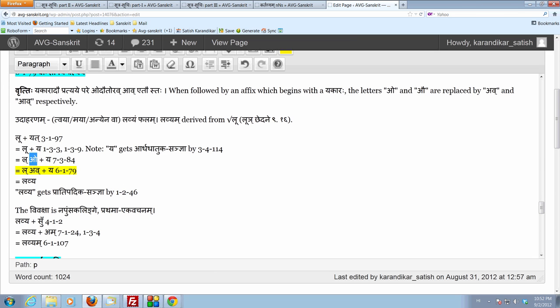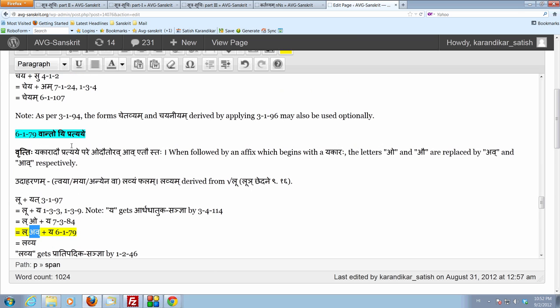And now let's see what we have. We have the angam lo, which is followed by the pratyaya ya, which is a yakaradi pratyayaha. So we have an okaraha followed by a yakaradi pratyayaha. In place of the okaraha, we put the av adesha by vanto yi pratyaye. Yakaradau pratyaye pare. Odautor av etau staha. So in place of O, we put the avadesha. We get the form lavya.